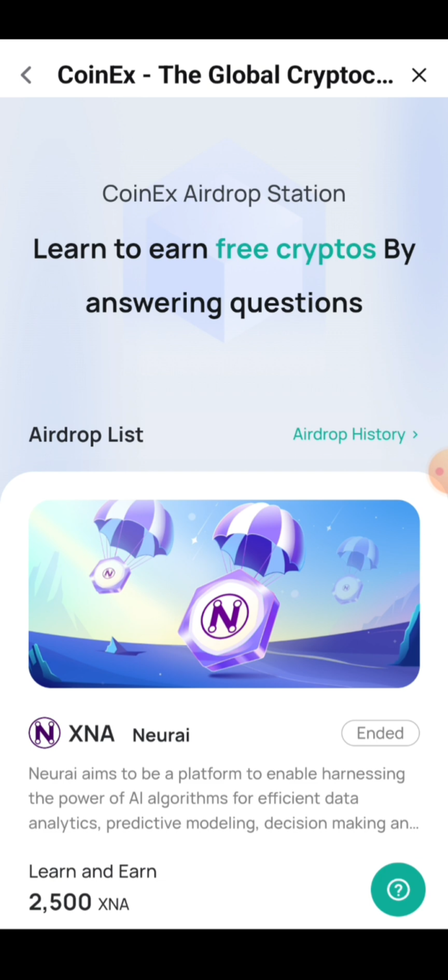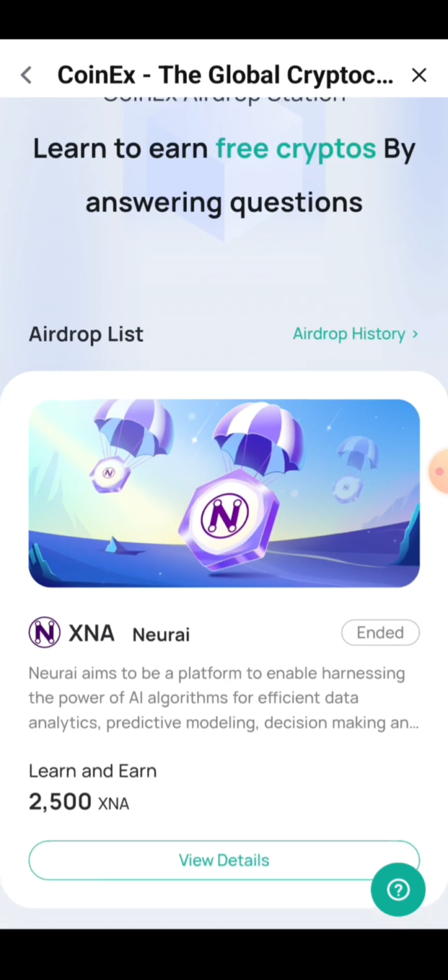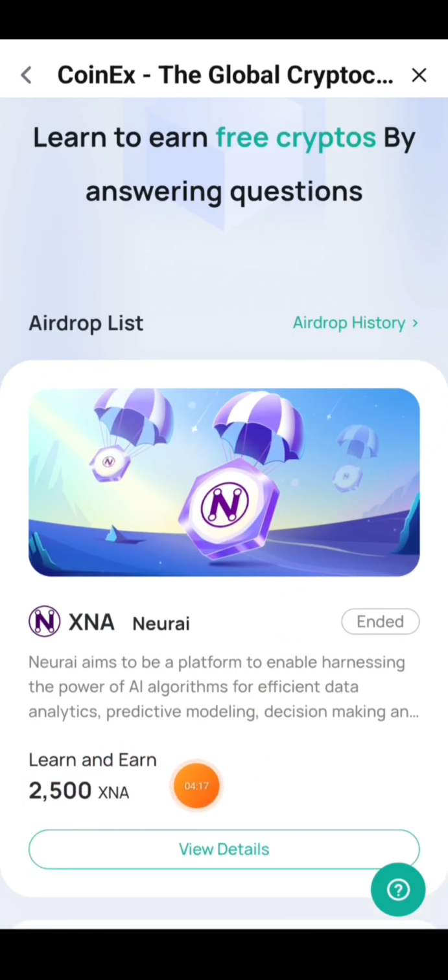You don't need to do much, just do the necessary things, maybe anything they ask you to do, or maybe follow their account on Twitter, or do some kind of necessary thing, and you're going to get the airdrop for yourself. As you can see, 2500 SNA token was given to each and every person that participated in this airdrop. And if you're able to hold this airdrop and wait for when this coin will escalate in price, then you'll be shocked that this token that you got for free will be giving you hundreds of dollars, right? This is how it works, guys.